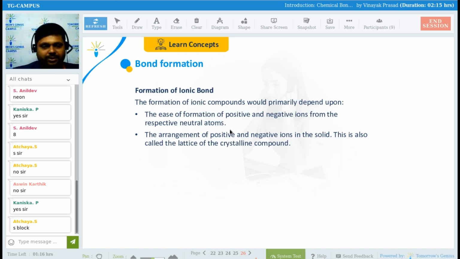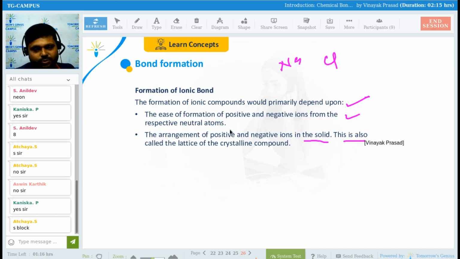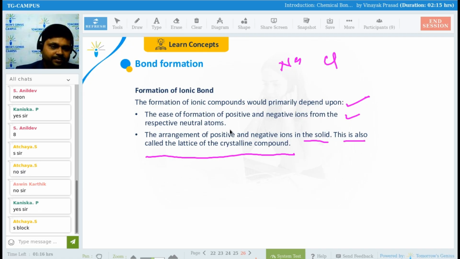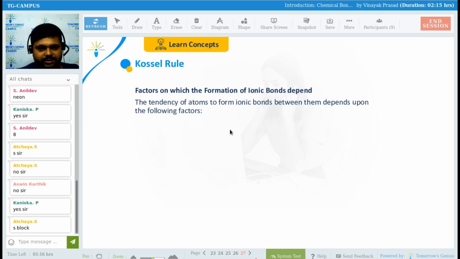Now, formation of ionic bond. The formation of ionic compounds primarily depends upon the ease of formation of positive and negative ions from the respective neutral atoms. So what are the neutral atoms? Sodium and chlorine, right? So there will be a development of positive charge and negative charge. The arrangement of positive and negative ions in the solid is also called the lattice of crystalline compounds. Fine, everyone?